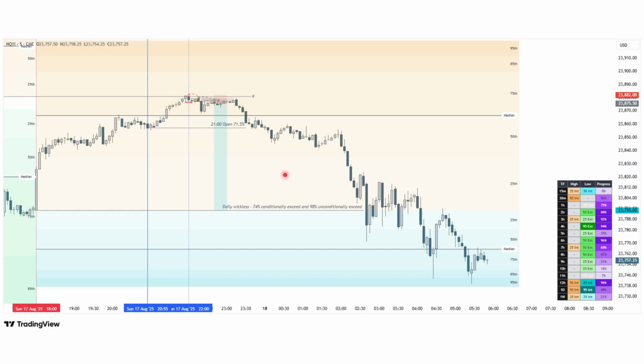But we also had these other targets. So we had our daily wickless, as we've been through, which was also our 6 hour more target as well. But what we also could have done is targeted things based on C's, okay? Because we hadn't made any low yet, we still needed to make internal percentiles on daily C's. Okay, so you could have targeted the median here or any of these internal zones, or you could have even targeted external, which we didn't quite get to. But yeah, any of this you could have targeted, but obviously really, really nice trade to be targeting that wickless with high confluence.